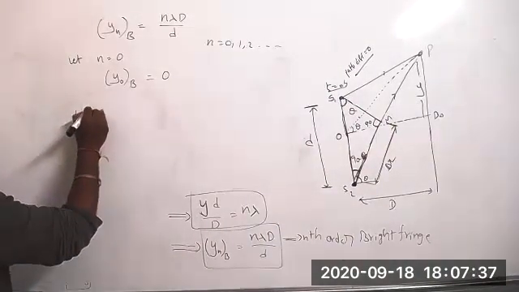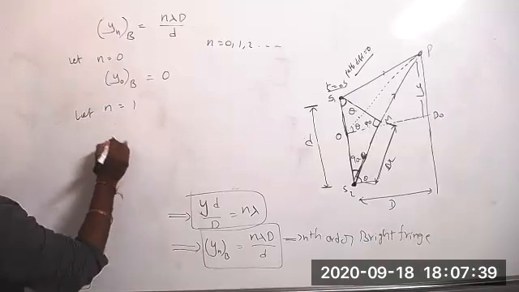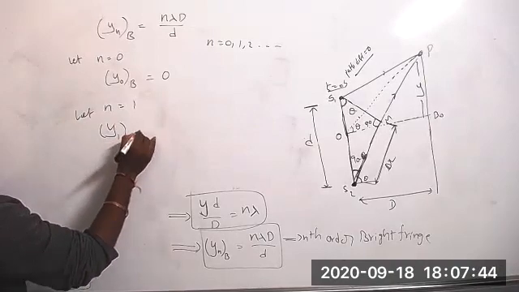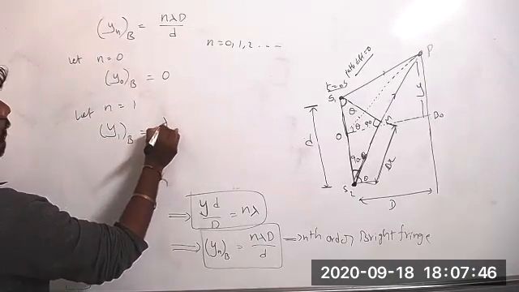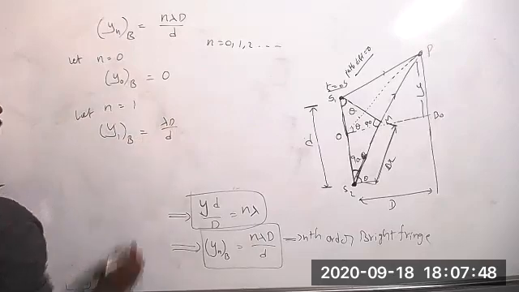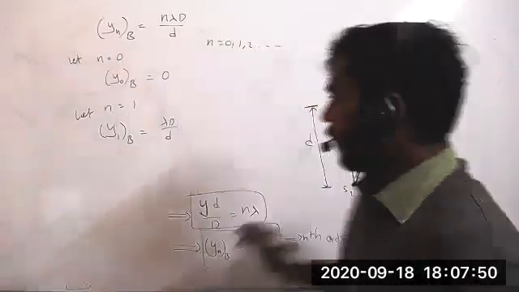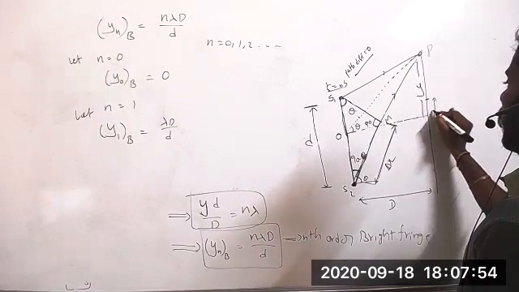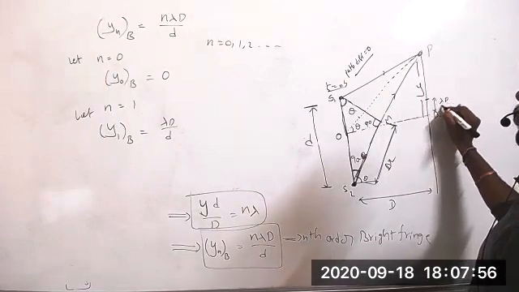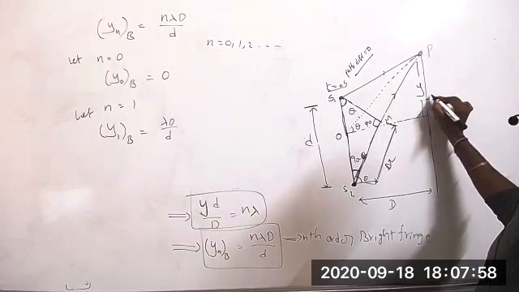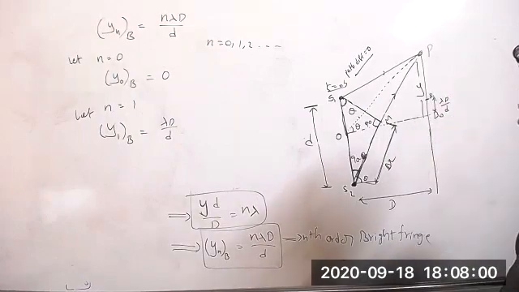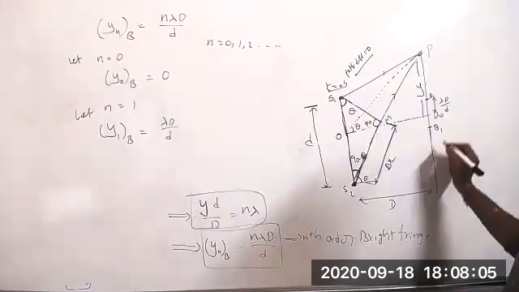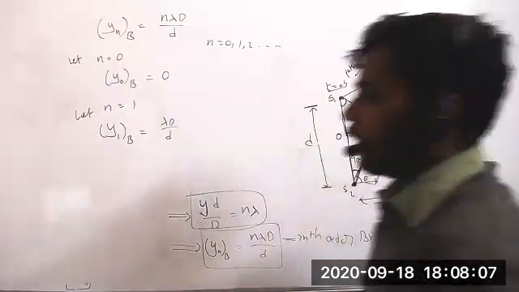Let n equal 1. So y1 equals lambda D by d. So the first bright fringe b1 will form here. What is the distance here? That is lambda D by small d. It is b1. If we give -1, you will get b1 here. If we give 2, let's see.